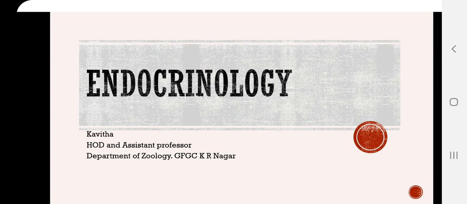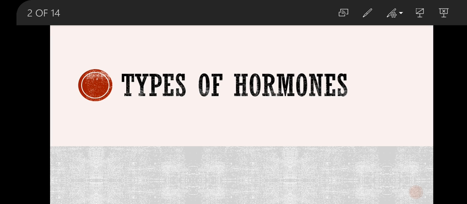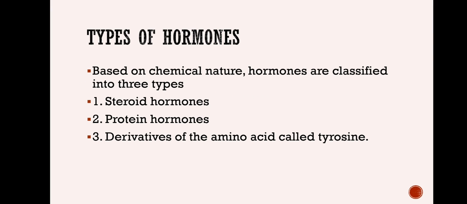Welcome to the next topic of endocrinology, and in today's session we are going to discuss different types of hormones. First, we have seen different types of hormones, at least the introduction of it, in our previous class, where we discussed autocrine and paracrine signaling, based on the mode of action or the site of action. We have seen different types of messengers.